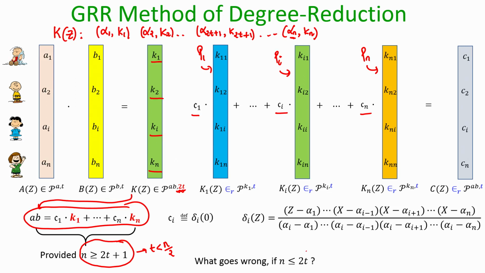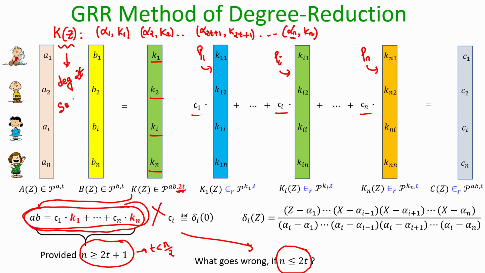So, now what goes wrong if we do not ensure that n is greater than or equal to 2t plus 1. If n is not greater than or equal to 2t plus 1, then whatever we have written down here is not correct, because this k polynomial has degree 2t.